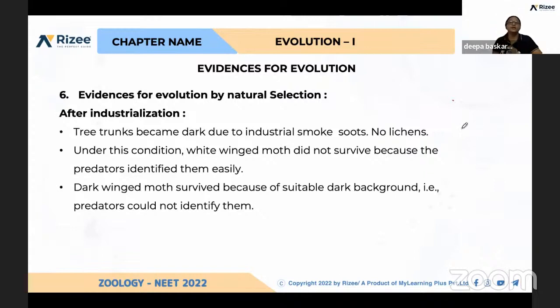That is first. And again, tree trunks became dark due to the industrial smoke. No lichens were there. So now the bark of the tree trunks became very dark. Under this condition, white-winged moths did not survive, and dark-winged moths survived because of the suitable dark background. That is, predators could not identify them. So this is natural selection, survival of the fittest.